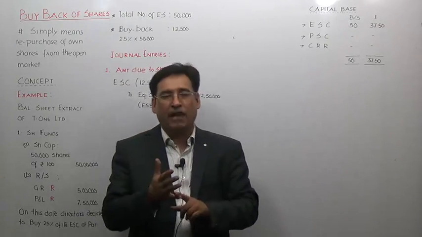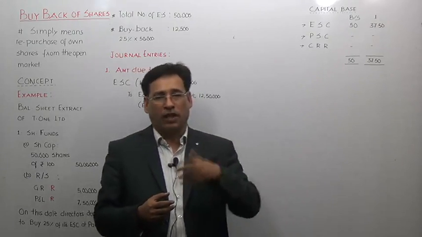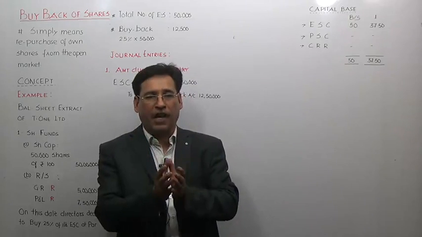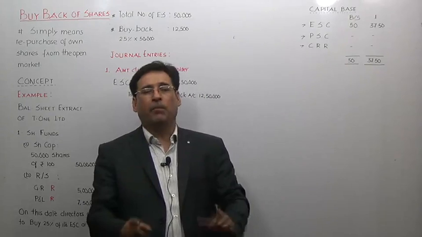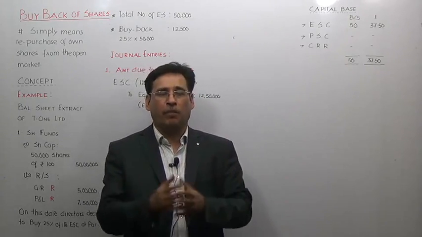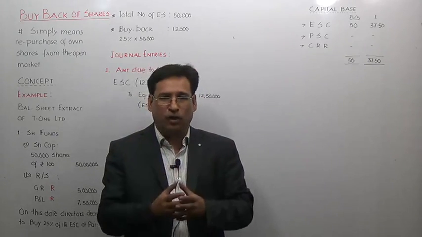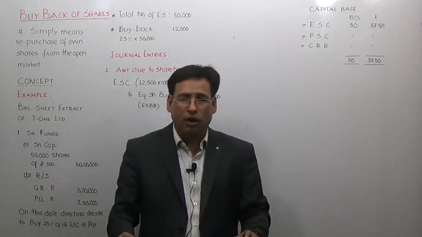But the problem is that when we go for the buyback, the capital base will get altered. So the basic problem revolves around the fact that under buyback, we have to make the payment, but at the same time, we have to see to it that our capital base remains unaltered.